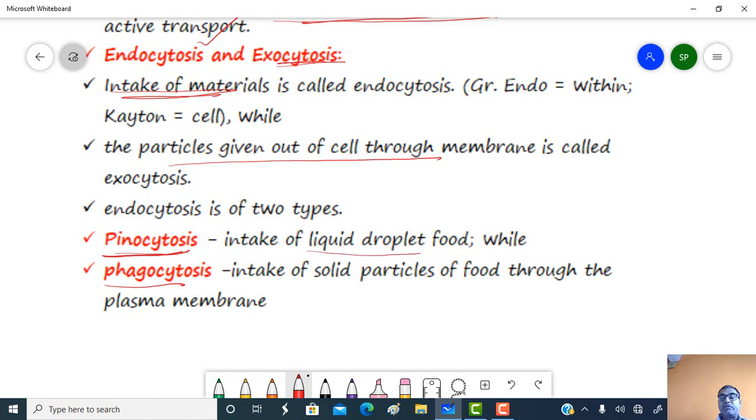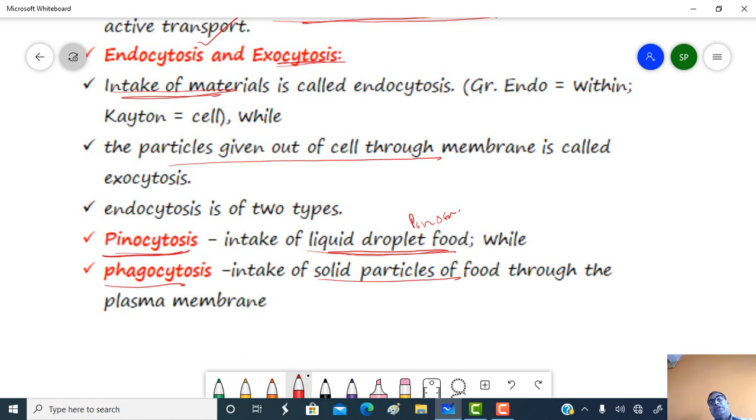Intake of liquid droplets of food, or intake of a pinosome, is called pinocytosis, while intake of a phagosome or solid particle is called phagocytosis.